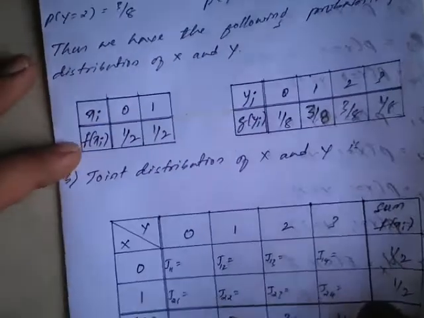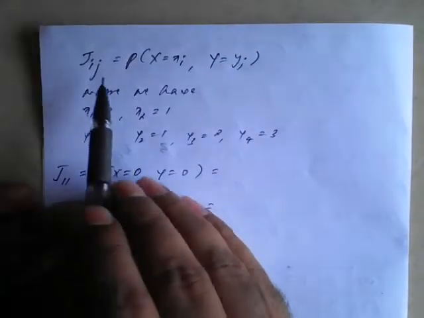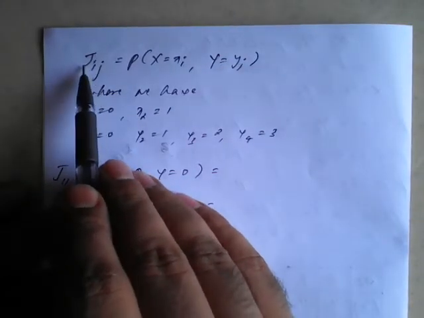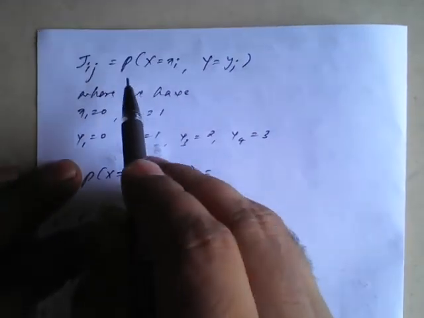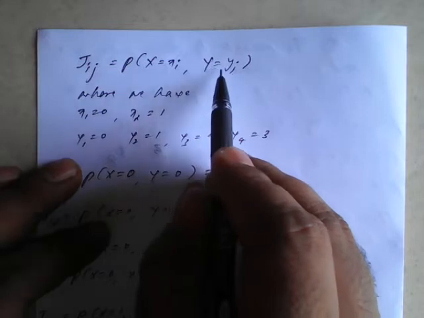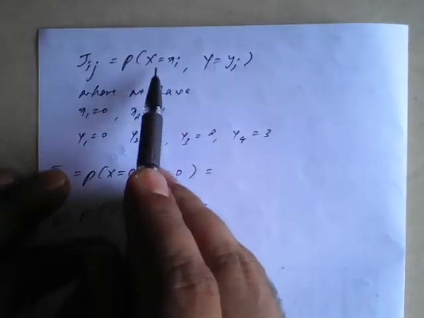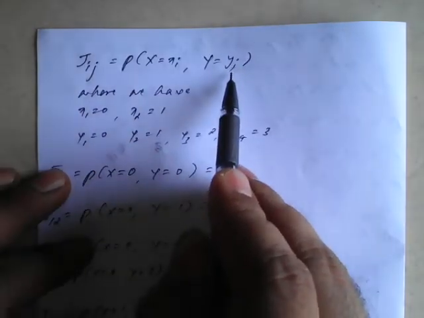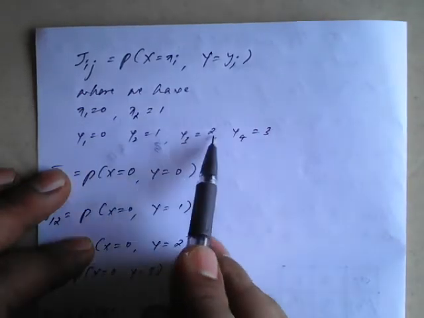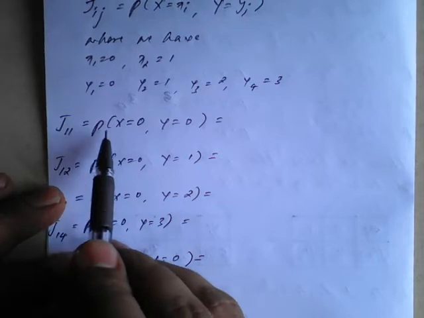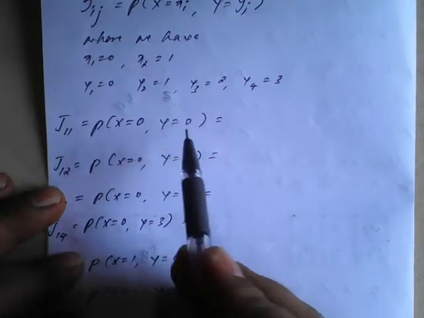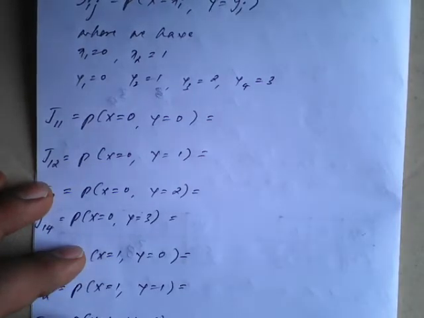So by using the formula, Jij, where J stands for joint probability here, Jij is equal to P of x is equal to xi, y is equal to yj. Here the x values will take 0 and 1, and the y values will take 0, 1, 2, 3. Now I take the formula, J11 is nothing but P of x is equal to 0, y is equal to 0. So how to write the joint probability, we'll see now.